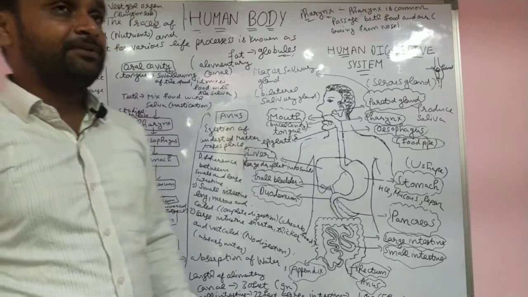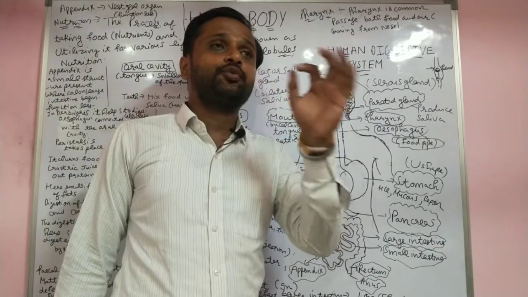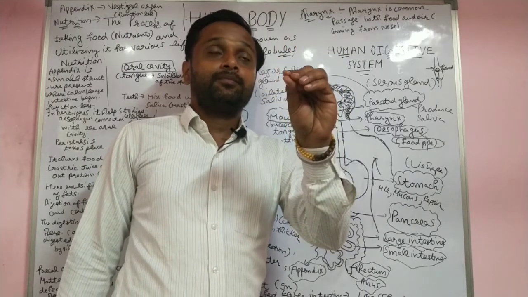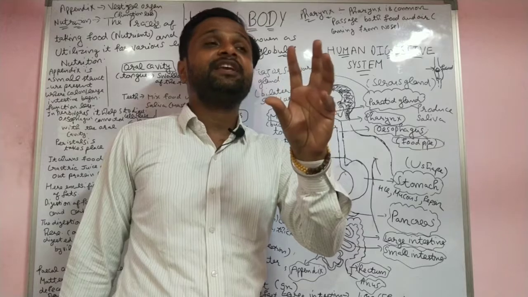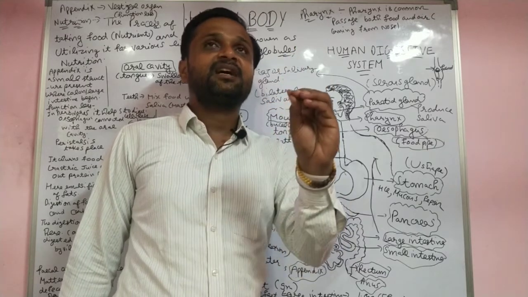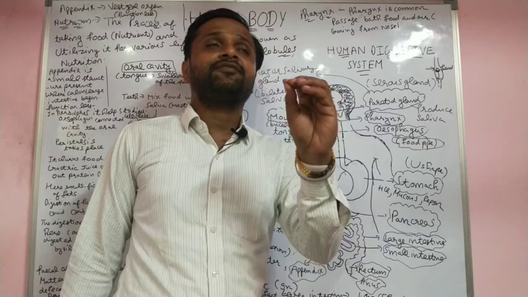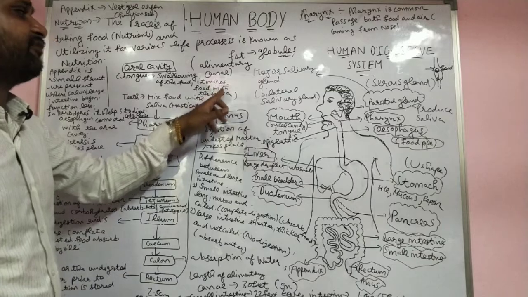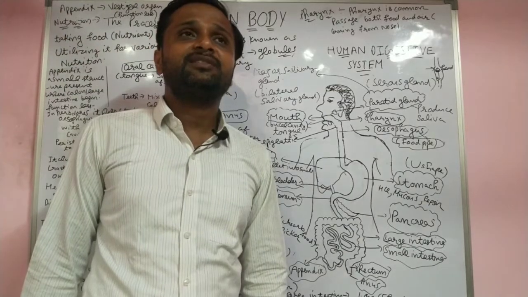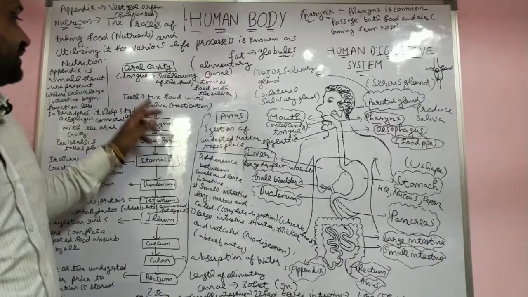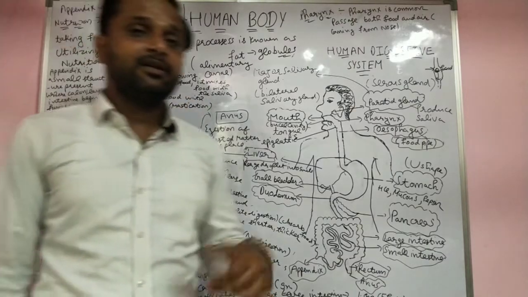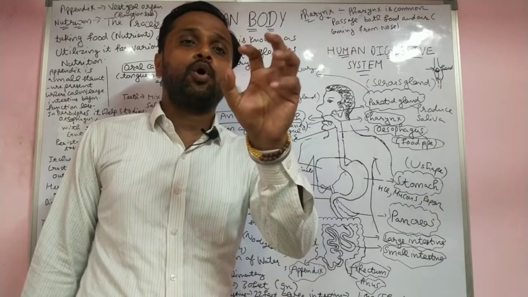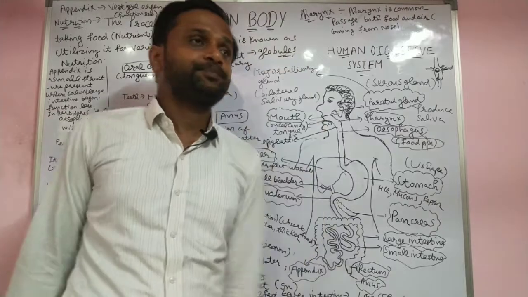In the oral cavity, teeth are there for chewing the food to convert complex food into simple, small pieces, because simple food you are able to digest very easily. That is called mechanical digestion or physical digestion. The tongue helps in swallowing the food and mixes the food with the saliva. That is called mastication. The food is formed in the form of a ball, that is the bolus.